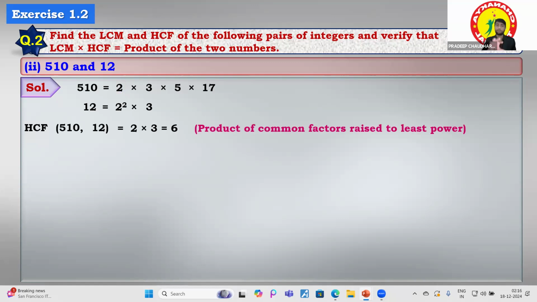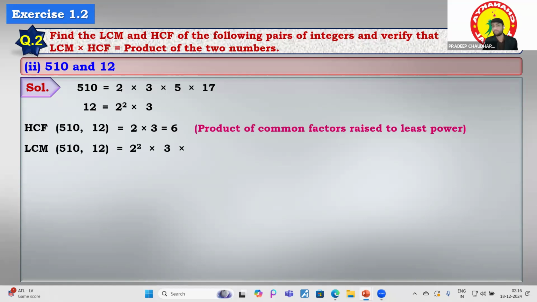We have to find out which prime factors are common between them. There are only two prime numbers common between them, that is 2 and 3. And you have to find which has the least power. The 2 from 510 has the least power, and the 3 is the same in both, so it has the least power. So we find the HCF of this.